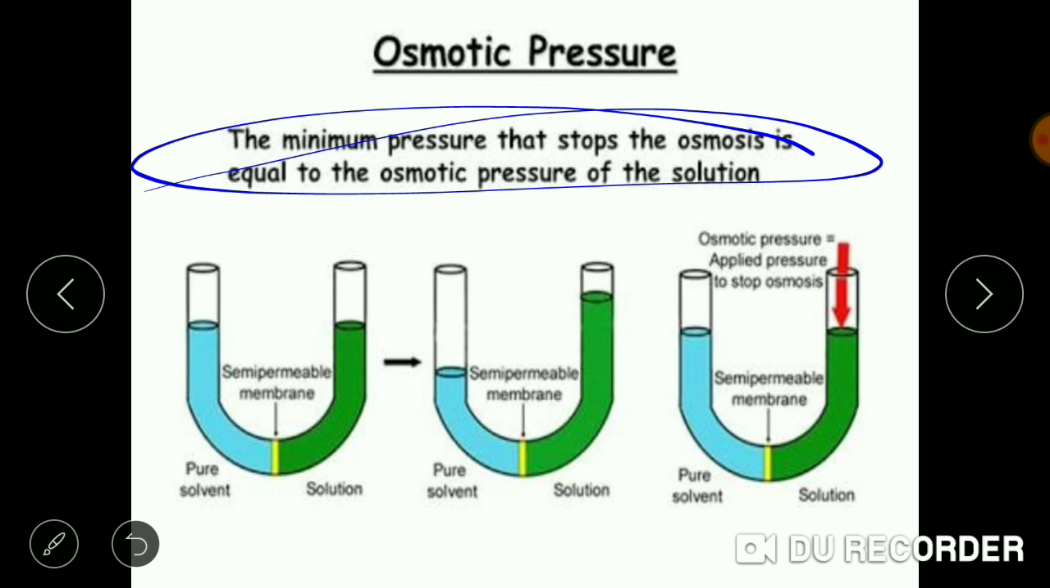So here we have taken a U tube, and there is a separation in the center of the U tube with the help of a semi-permeable membrane. On the left side of the U tube we have pure solvent, while on the right side we have the solution of solute and solvent.